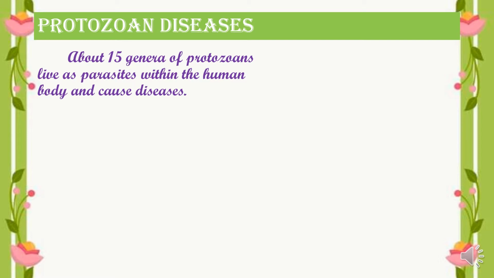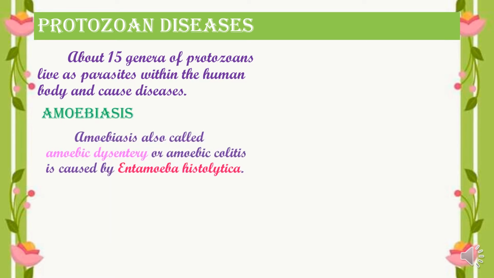So what are these protozoans? These protozoans are unicellular microscopic organisms like amoeba, plasmodium, euglena, chlamydomonas. Clear? So likewise there are nearly 15 genera which are responsible for causing diseases. They live as parasites and they cause diseases in human beings.